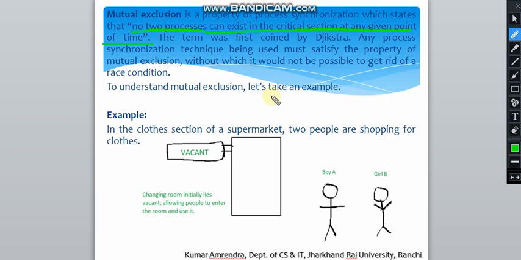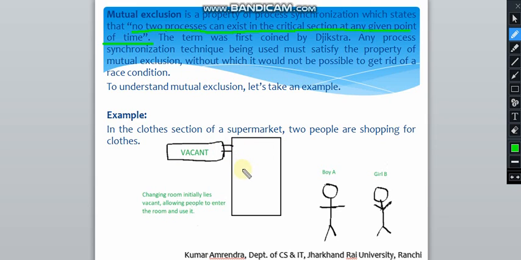The term was first coined by Dijkstra. We have also studied Dijkstra's algorithm. And any process synchronization technique being used must satisfy the property of mutual exclusion, without which it would not be possible to get rid of a race condition. And to understand mutual exclusion, let's take an example. So this is an example.